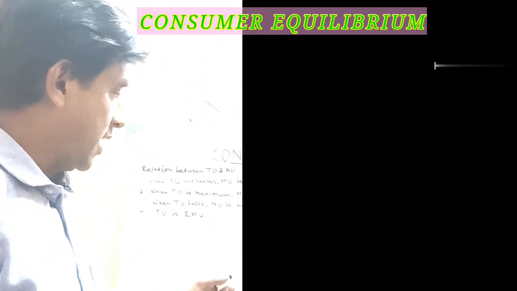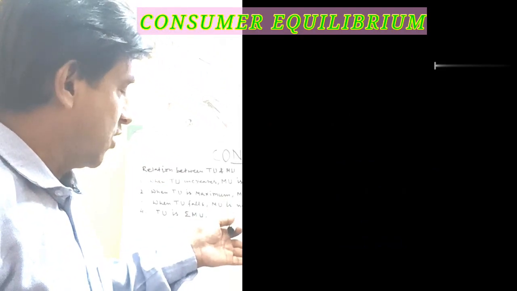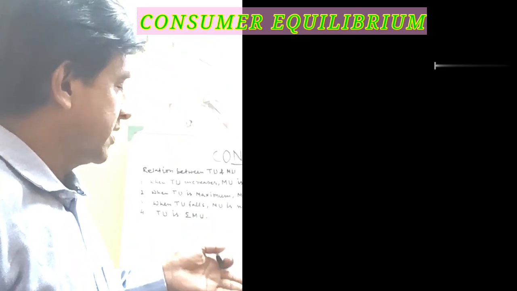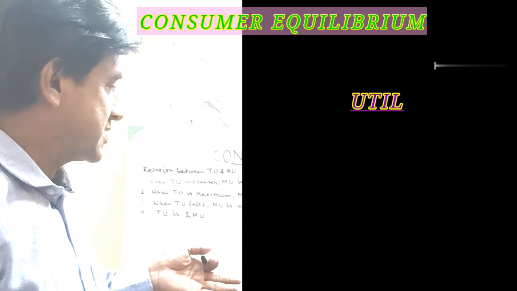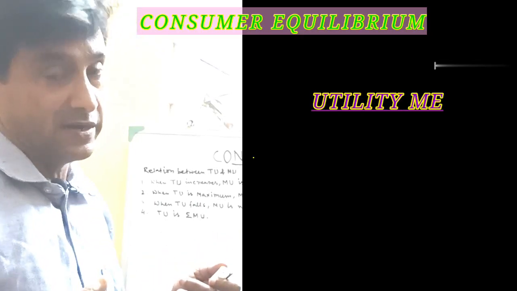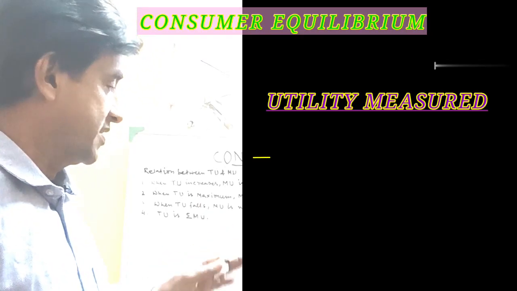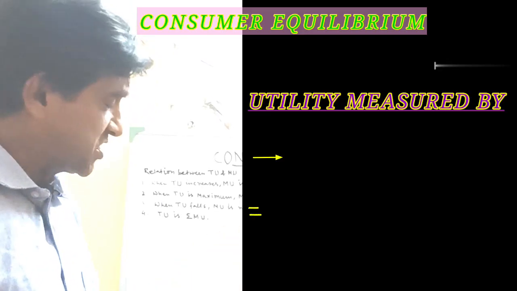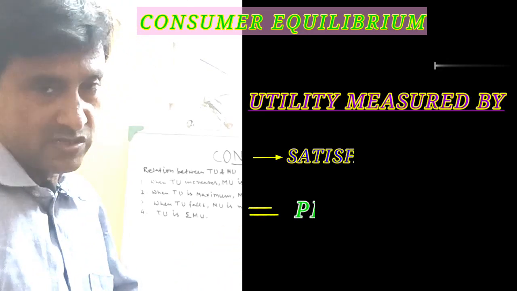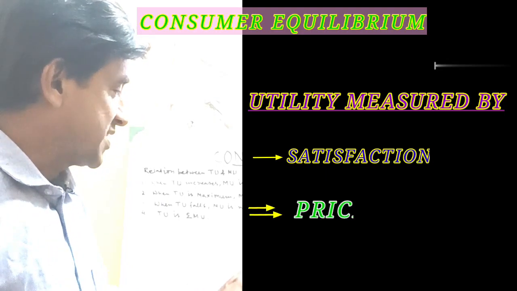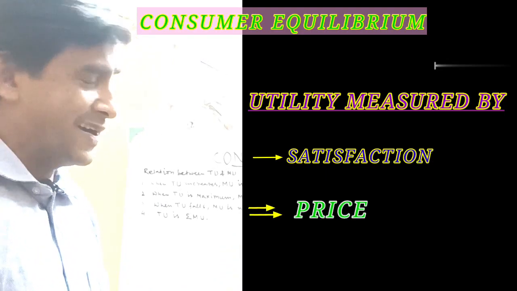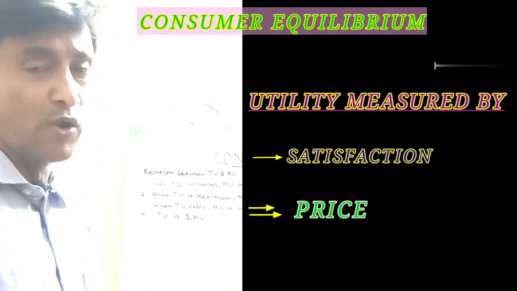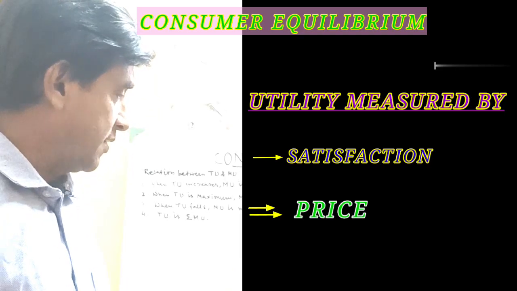Now in case of utility, the first analysis given by Alfred Marshall was that utility can be measured in two ways: one on the basis of satisfaction, another on the basis of price. Utility is mainly a psychological phenomenon.